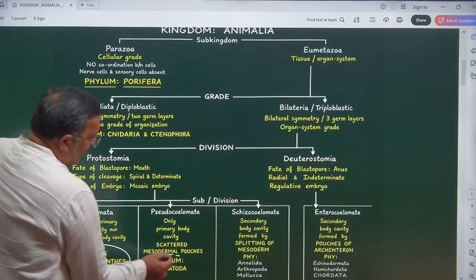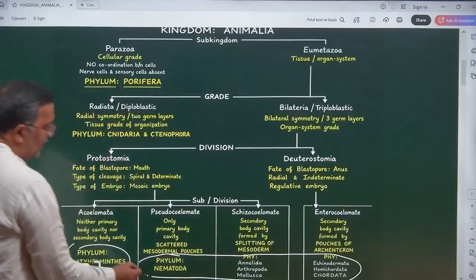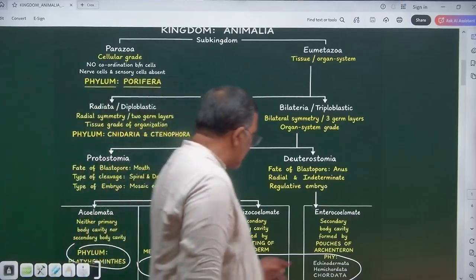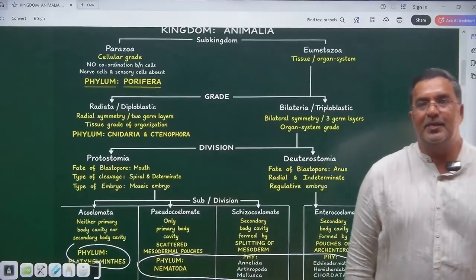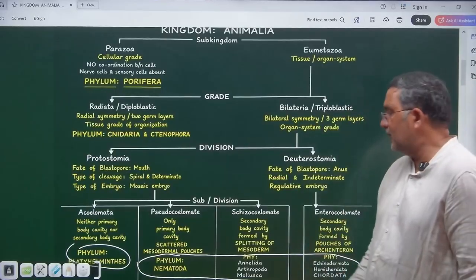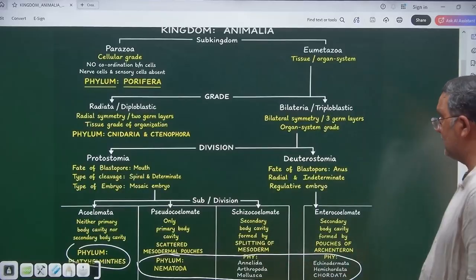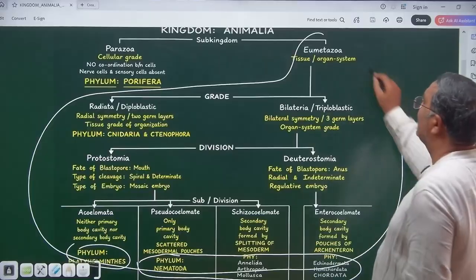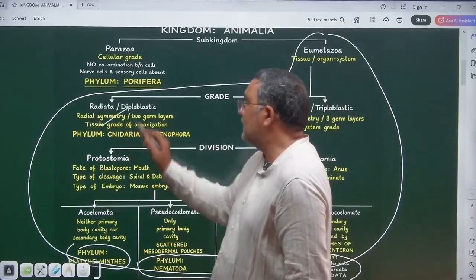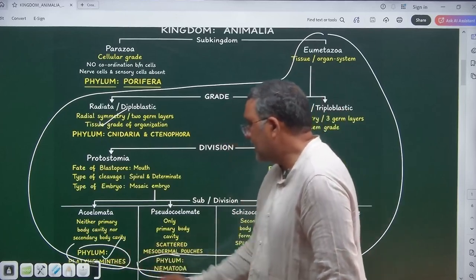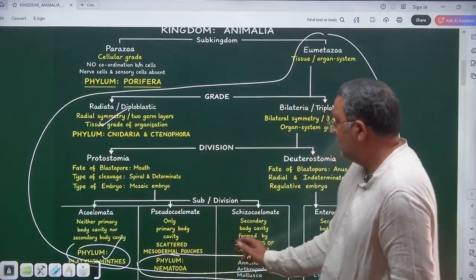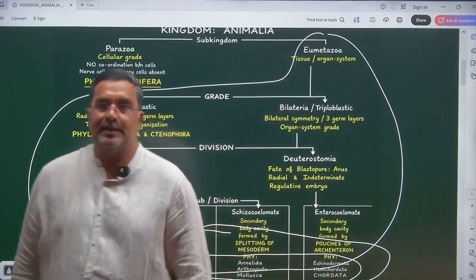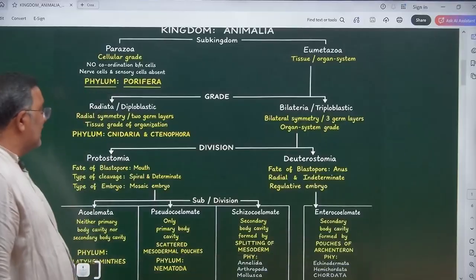The remaining phyla, Aschelminthes, nothing but Nematoda. Aschelminthes to Chordata, meaning Aschelminthes, Annelida, Arthropoda, Mollusca, Echinodermata, Hemichordata, Chordata, are having organ system grade of organization. So you need to understand, these are having tissues at least. Some are having only tissues. In phylum Platyhelminthes, tissues developed into organs. In Aschelminthes to Chordata, organs developed into organ systems. This is grades of organization.